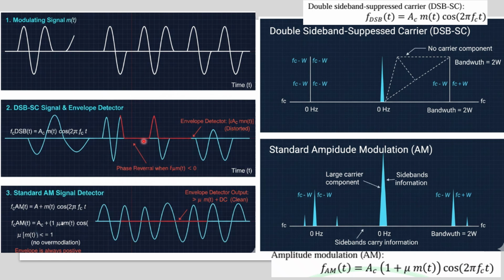If it is less than 0, how will you detect, right? There will be error. And in the AM signal, the term is 1 plus μ m(t). This should be greater than or equal to 0, otherwise again this part will not be detected, right? So just remember, m(t) should be greater than 0, and 1 plus μ m(t) should be greater than 0. Only then can you detect the information.